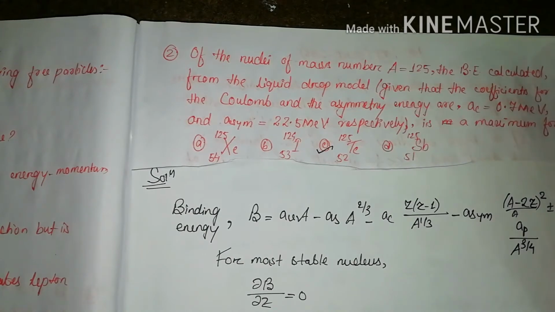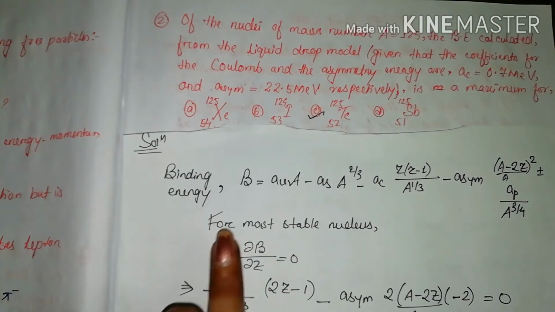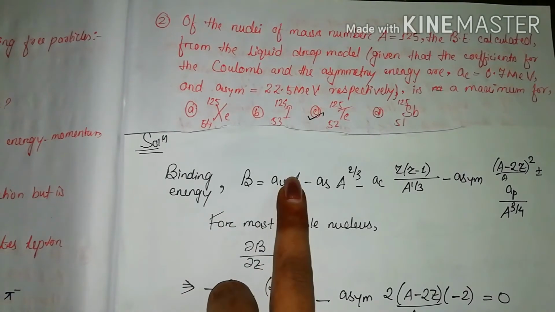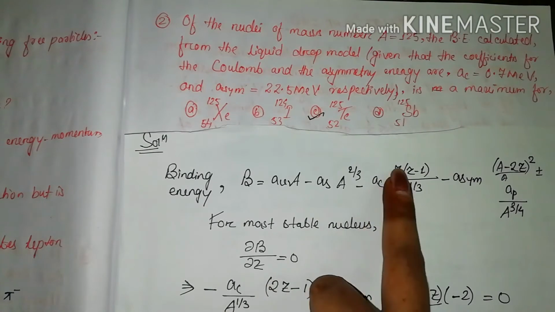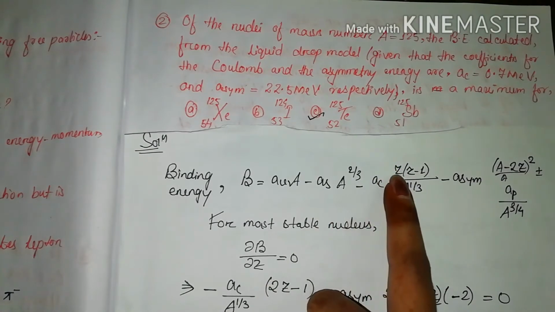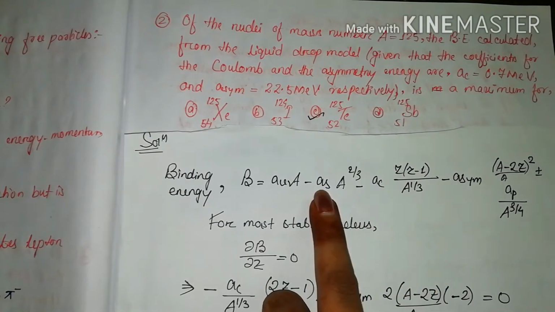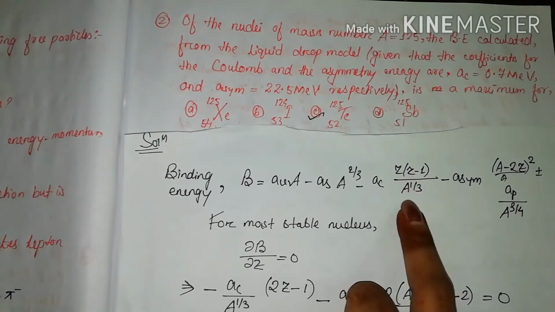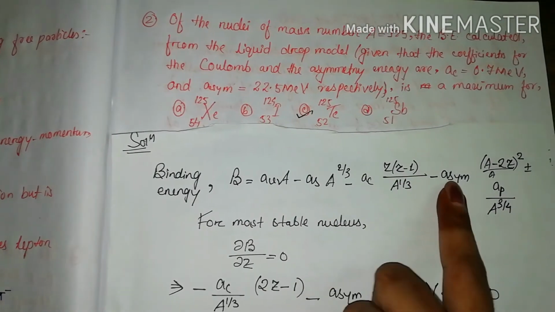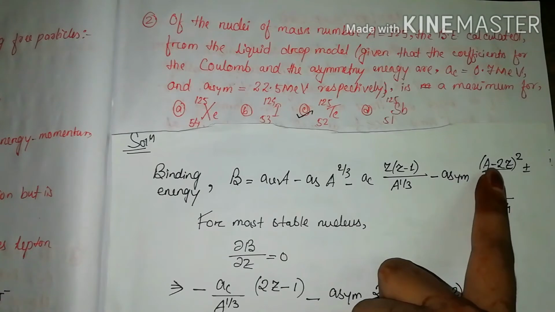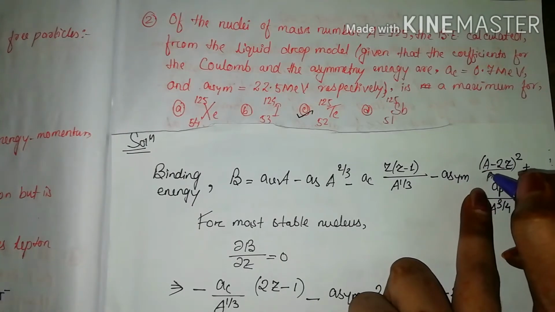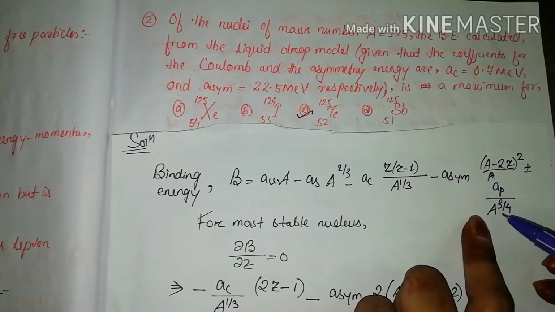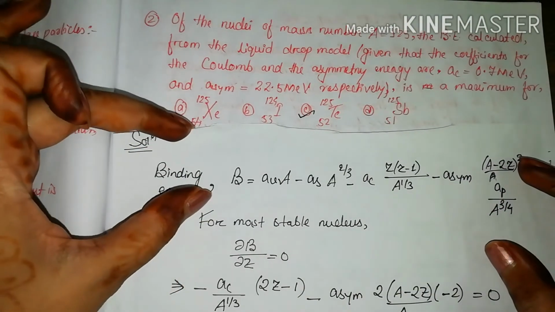Firstly, the binding energy formula is B equals a_V A, this is the volume energy, minus a_S A to the power 2 by 3, this is the surface energy, minus a_C Z(Z minus 1) by A to the power 1 by 3, this is the Coulomb energy, minus a_asym (A minus 2Z) whole square by A, this is the asymmetry energy, minus a_P by A to the power 3 by 4. This is the formula of binding energy.